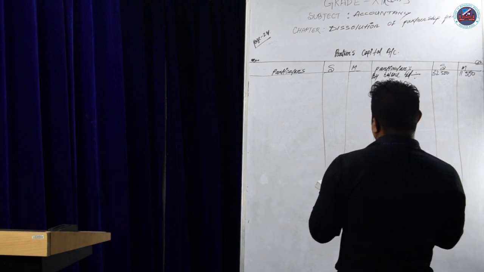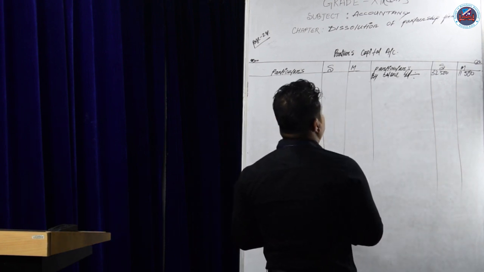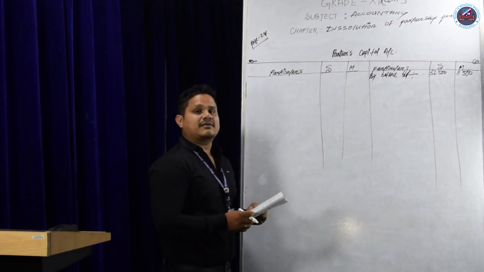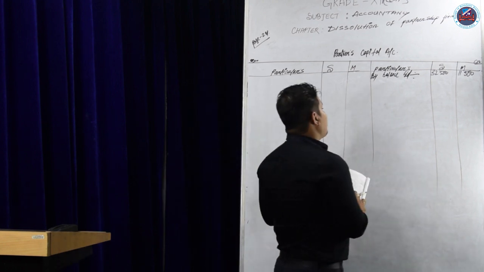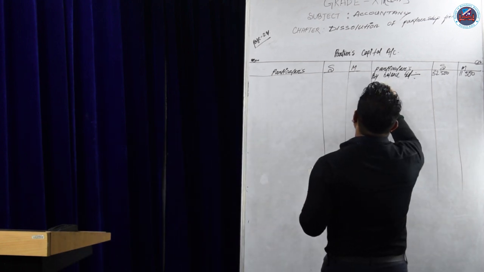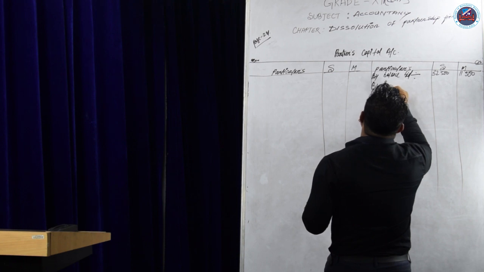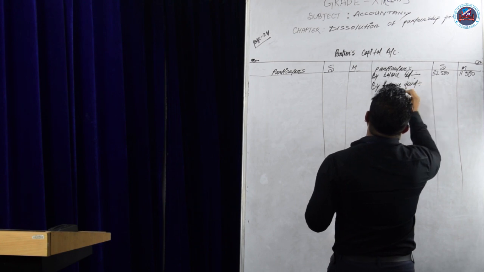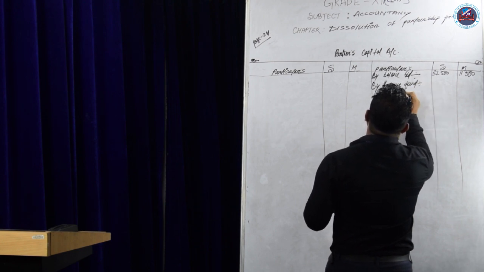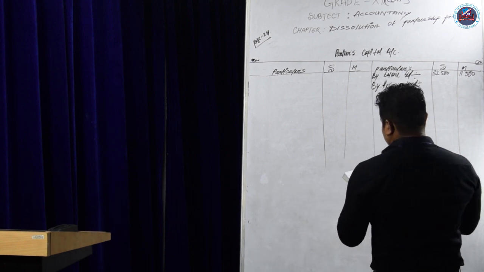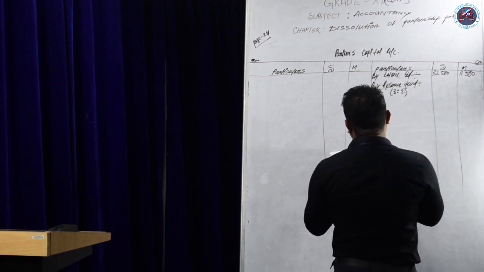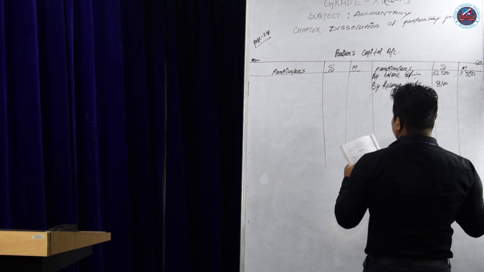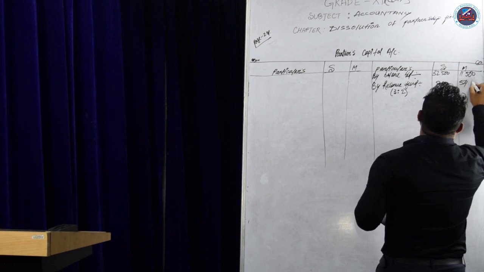Now in the balance sheet a reserve fund is given. The reserve fund will be distributed among the partners in their profit sharing ratio. The profit sharing ratio is 3:2. Write by reserve fund. If you divide the amount given in the balance sheet, 13,500, in the ratio 3:2, we get 8,100 for Supriya and 5,400 for Monica.